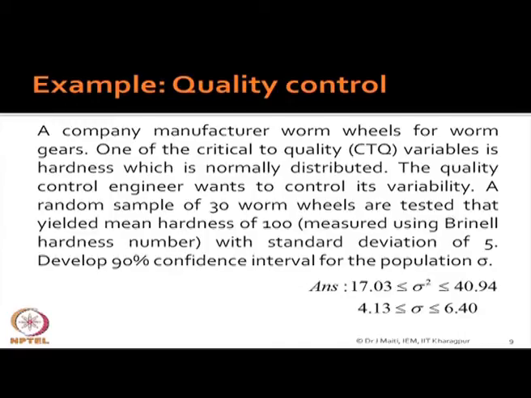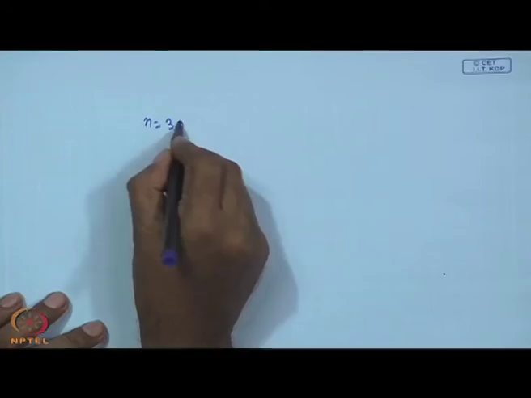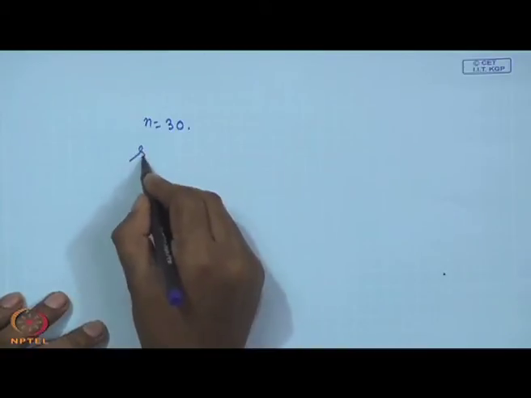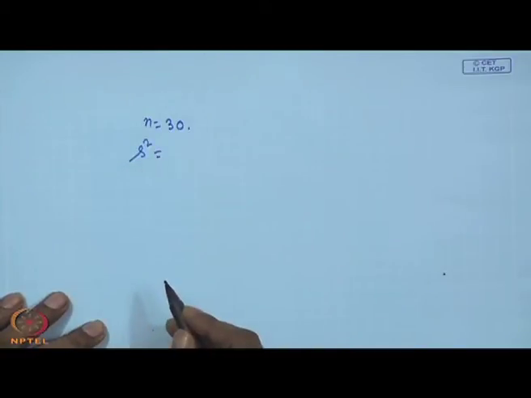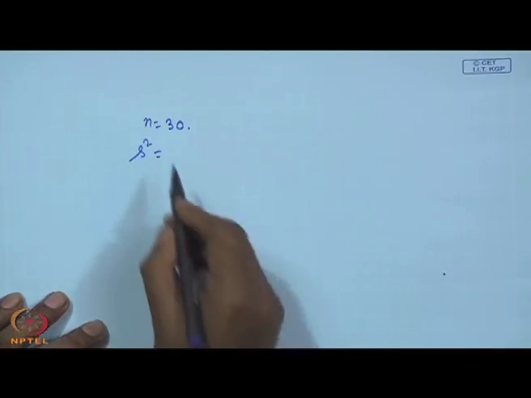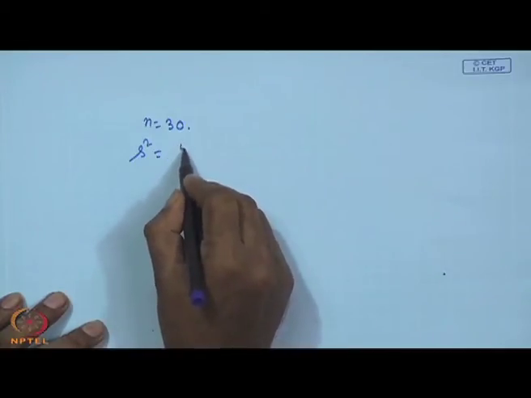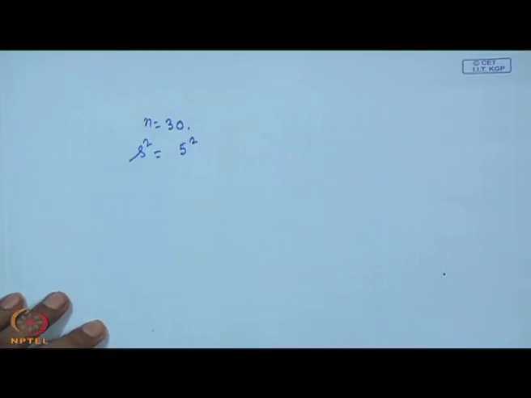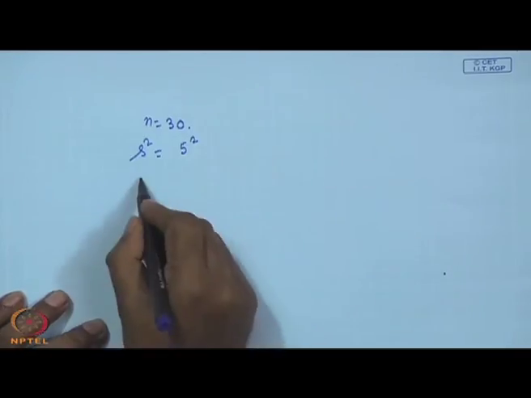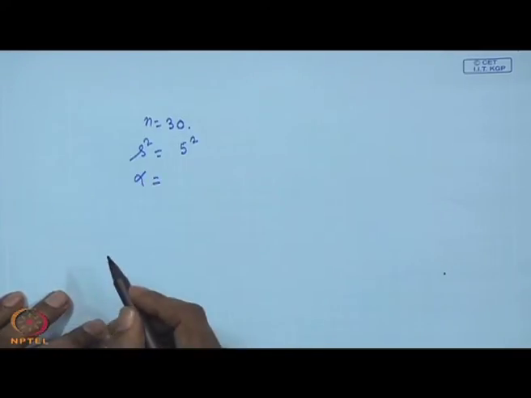What will you do? What is the n value here? N equal to 30. What is s square? You have collected a sample of 30 with standard deviation of 5, so that means this is 5 square, correct. Then what more do you want? Only one thing you want to know, that is what is alpha.